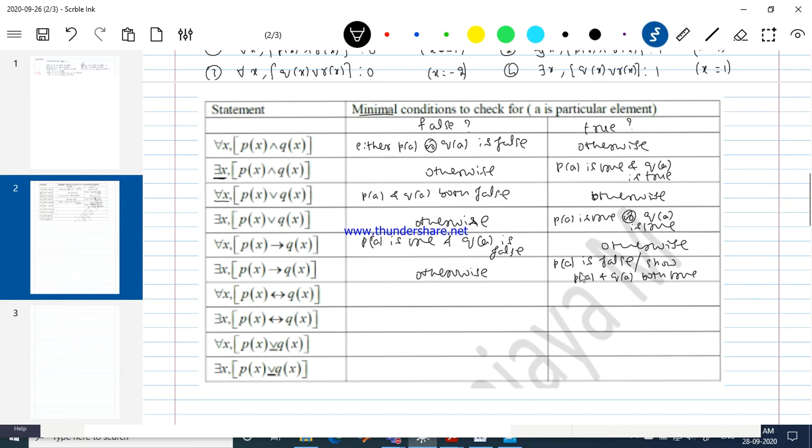When P of A is false, I need not think about Q of A. That's why I said to directly prove P of A is false, if possible. When it is otherwise, go for a case where P of A and Q of A both are true. What about this one? Biconditional, for all x. When do we say it is false?